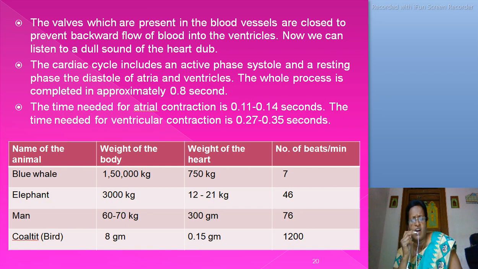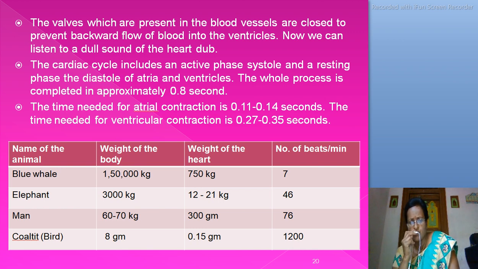The whole cardiac cycle is completed in approximately 0.8 seconds. The time needed for atrial contraction is 0.11 to 0.14 seconds. The time needed for ventricular contraction is 0.27 to 0.35 seconds.